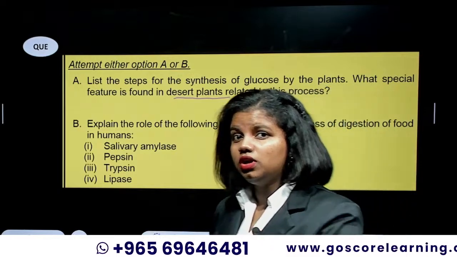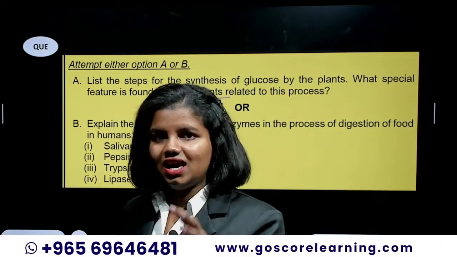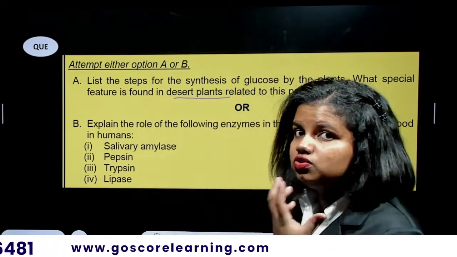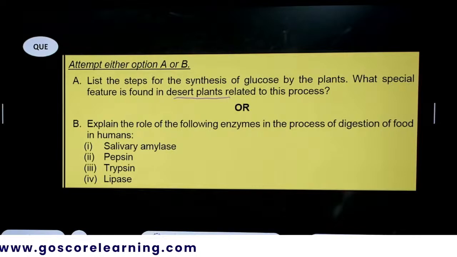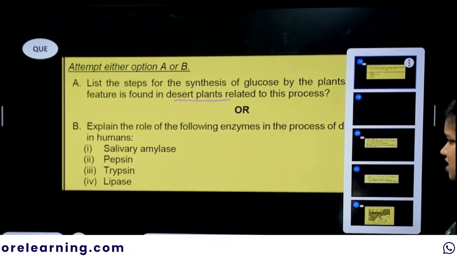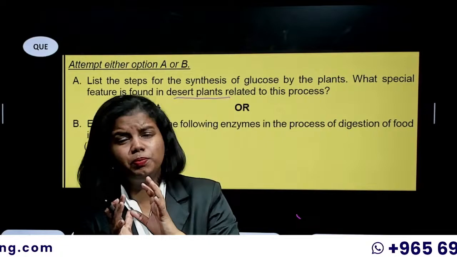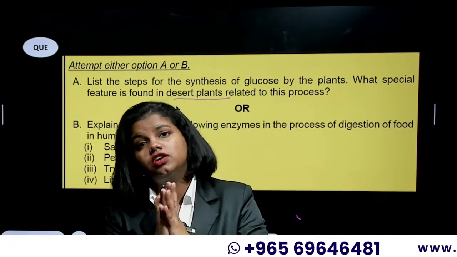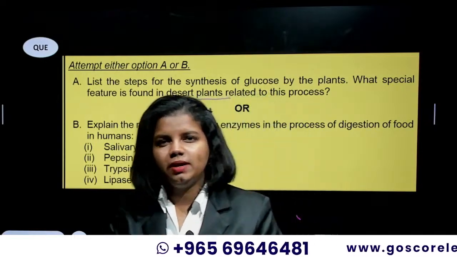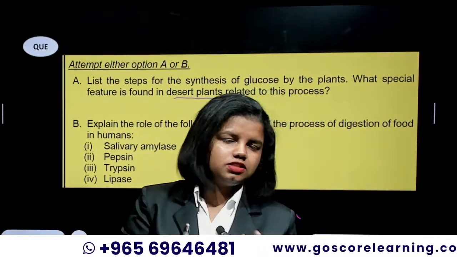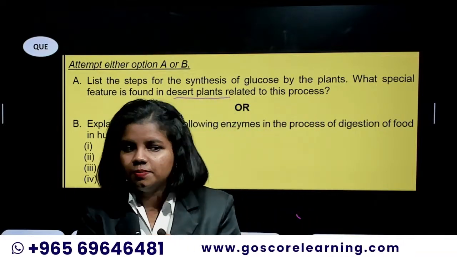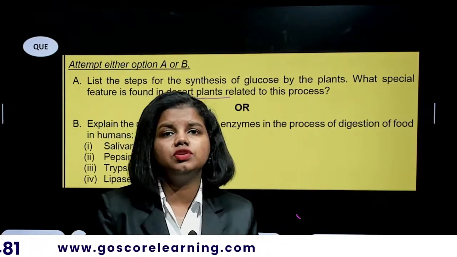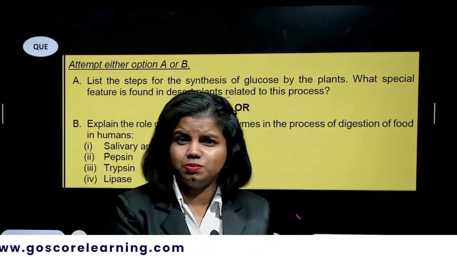So they're asking about what particular features are there in a cactus-like desert plant, where photosynthesis is happening, they are saved to a limit. It's nothing other than, I hope you already know the concept of desert plants having their stomata closed during the daytime. Normally plants would open their stomata during the daytime, take in enough oxygen or carbon dioxide, and they would use it for their photosynthesis, photorespiration and all.